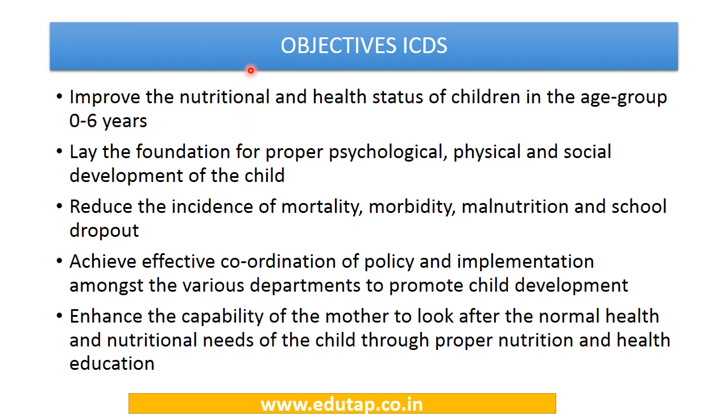What are the objectives of ICDS? It seeks to improve nutritional and health status of children in the age group of 0 to 6 years. It seeks to promote psychological, physical and social development of the child and reduce the incidence of mortality, morbidity, malnutrition and school dropout. Plus, it seeks to achieve effective coordination of policy and implementation among the different government departments with the focus of child development.